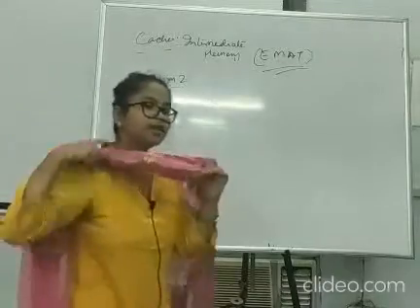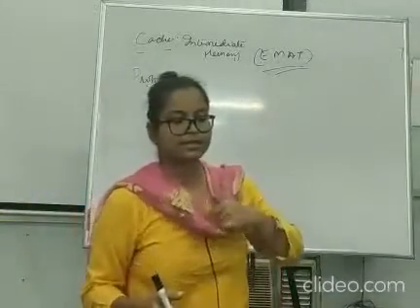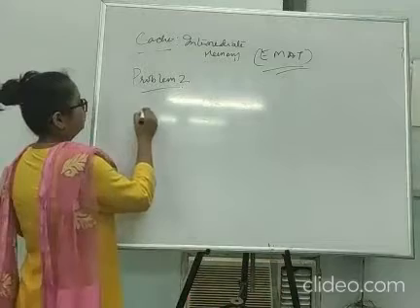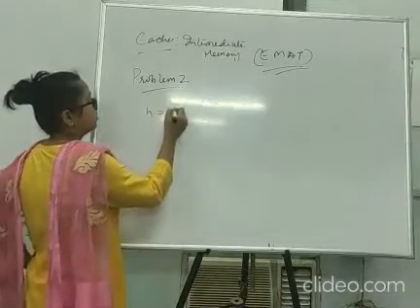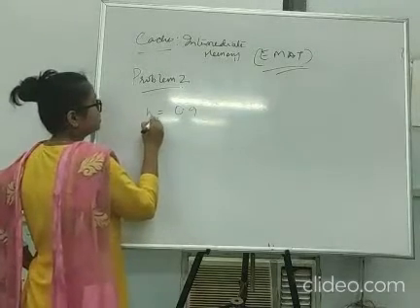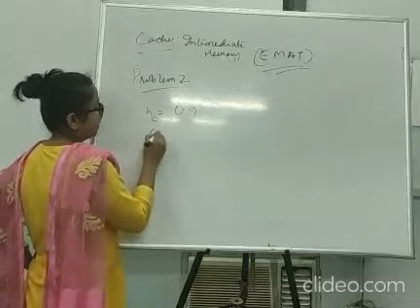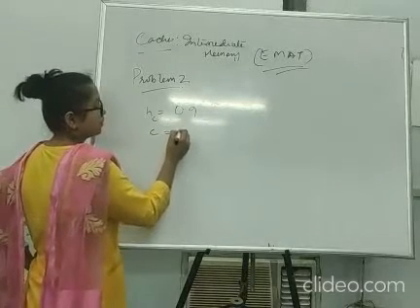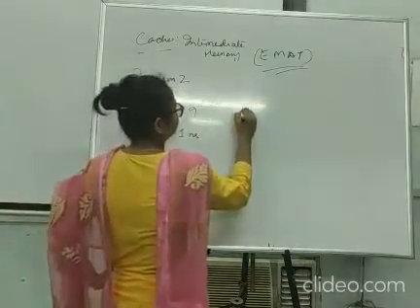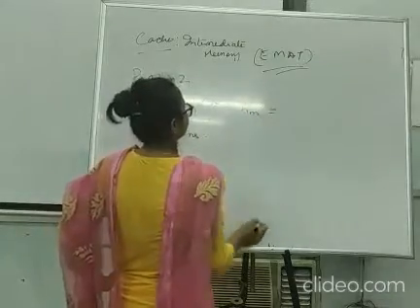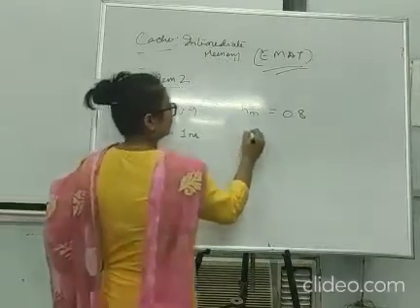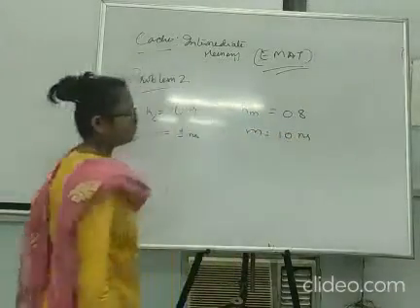Just a variant. Now suppose the hit ratio of cache is 0.9, and the cache access time is 1 nanosecond. Now we have the hit ratio of main memory as 0.8, suppose, and the main memory access time is 10 nanoseconds.